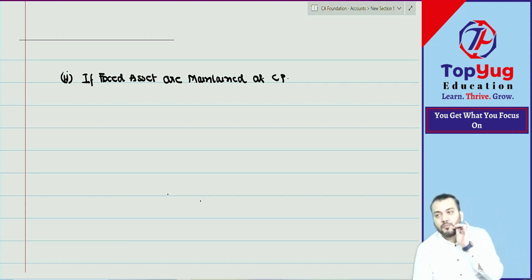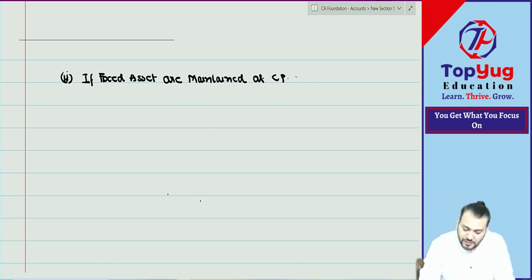Understood? Cost price means that is gross value. Then what is the journal entry of depreciation that we need to understand?